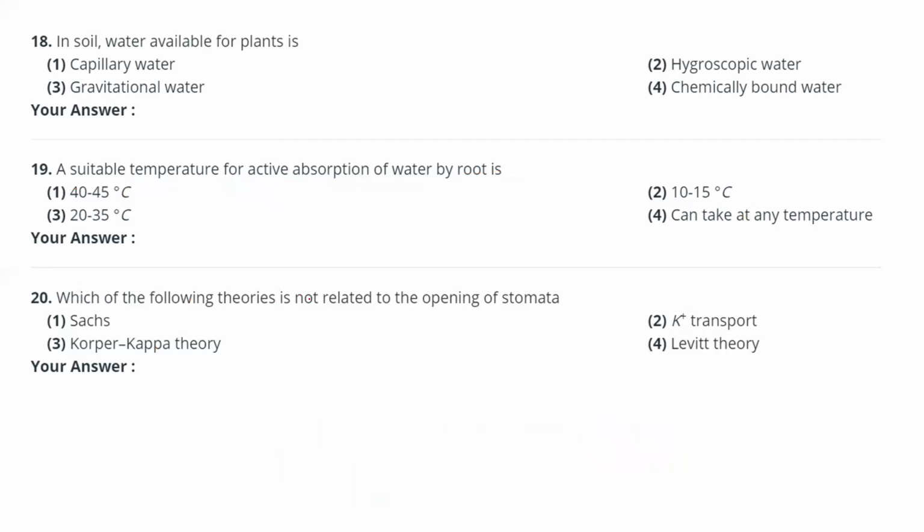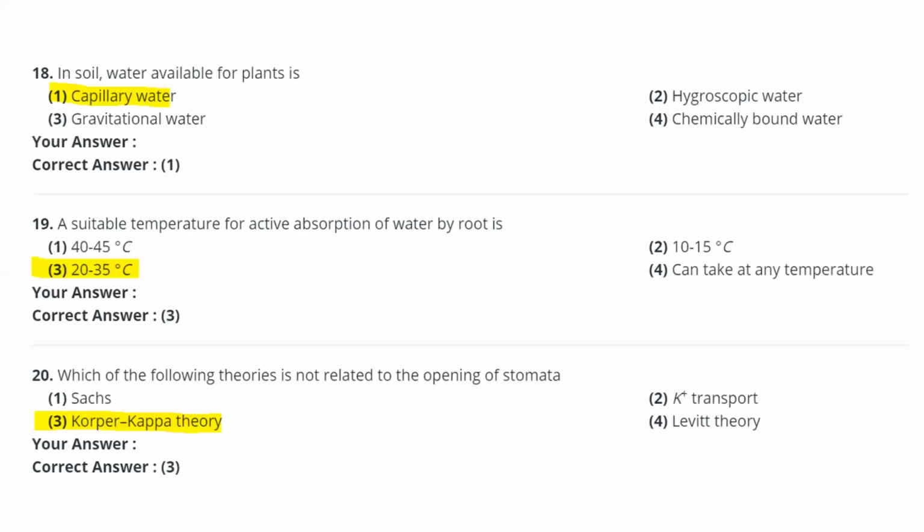The next thing: which of the following theories is not related to the opening of stomata? Here, the potassium transport theory, Levitt's theory, these are related, but the other one is not the thing. Some Copper-Coppa theory, that is not the thing.